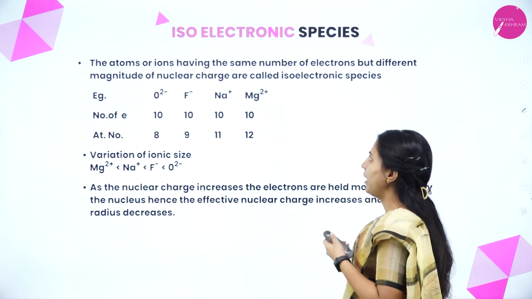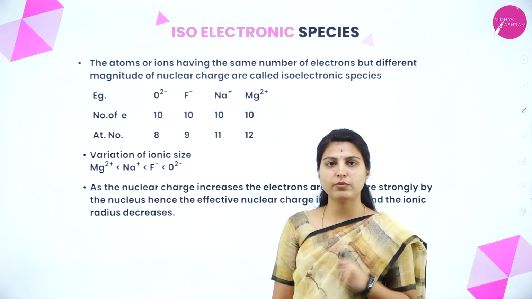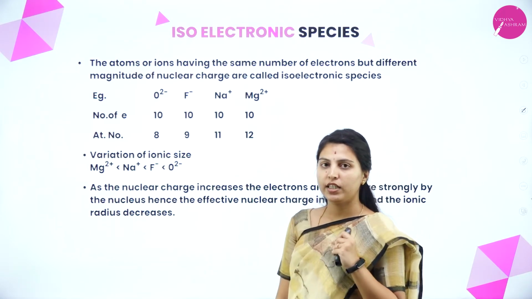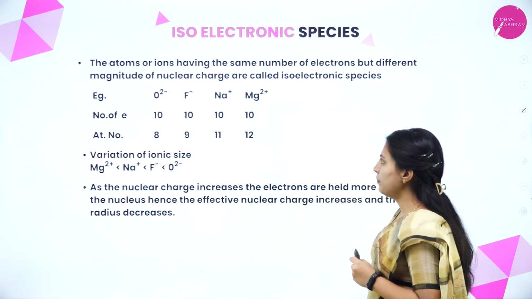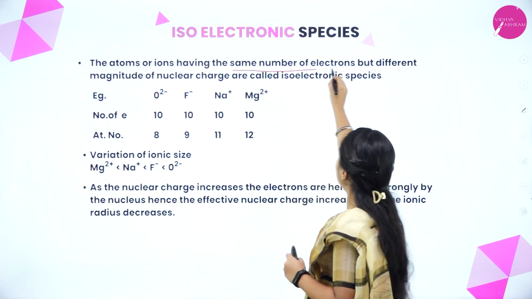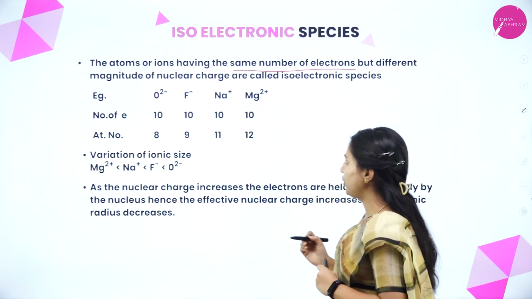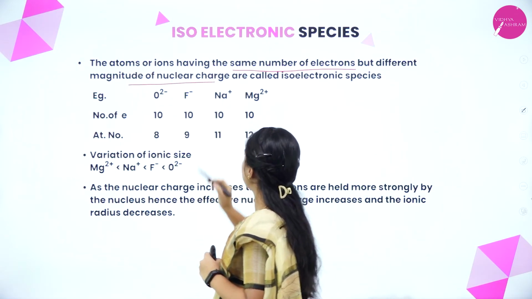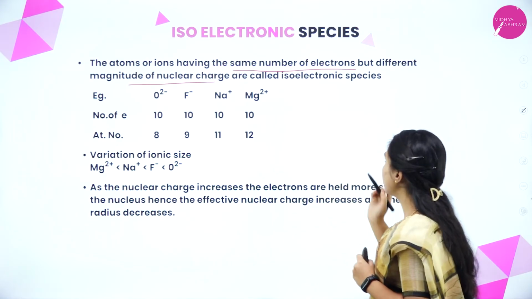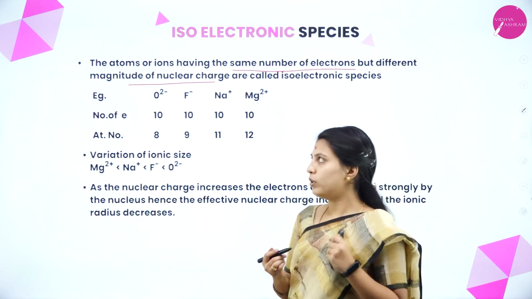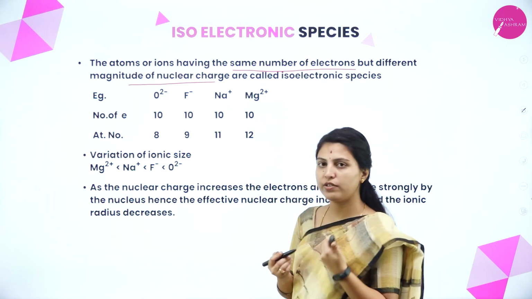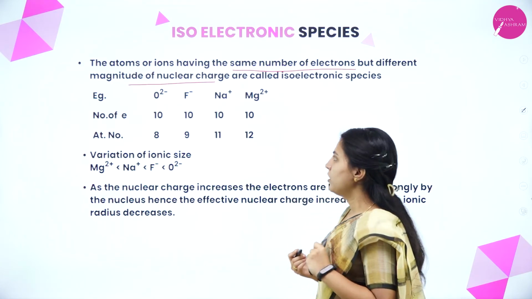We'll see next about isoelectronic species. This is very important. You have to know what isoelectronic species are for the examination. The atoms or ions having the same number of electrons but different magnitude of nuclear charge are called isoelectronic species. Same number of electrons will be present, but the magnitude of nuclear charge will be different. Those atoms or ions we call isoelectronic species.